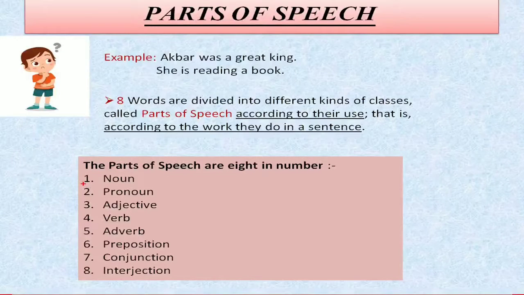Hello everyone. As we have already learned, there are 8 parts of speech, which are noun, pronoun, adjective, verb, adverb, preposition, conjunction, and interjection. So in this section, we will learn about the noun and its kinds. We are going to learn the noun and its kinds.